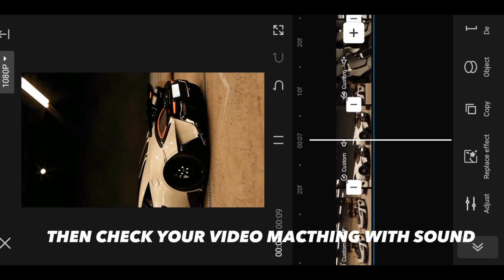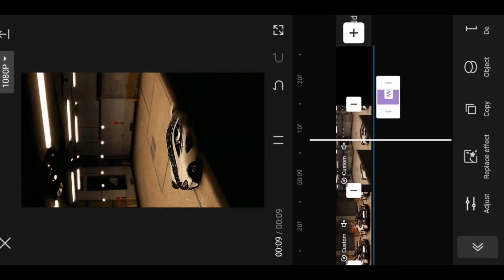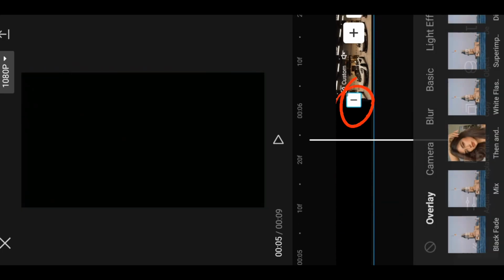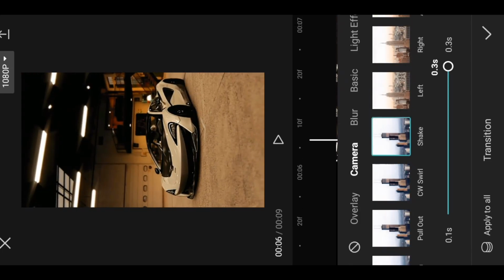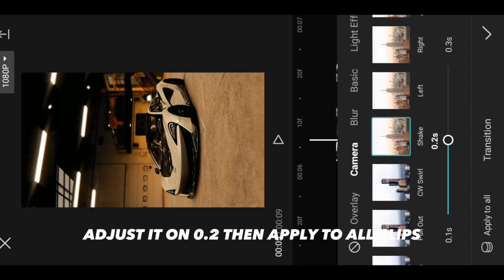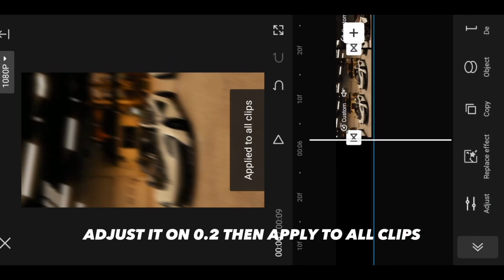Then check your video matching with the sound. Then add the shake effect. Adjust it to 0.2, then apply to all clips.